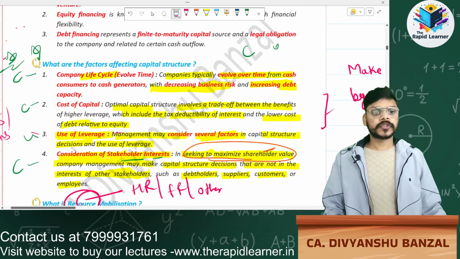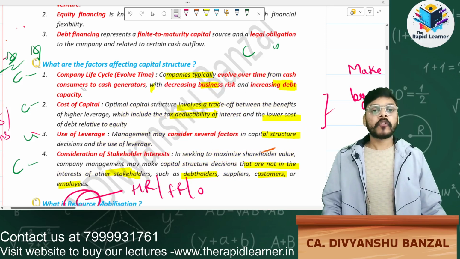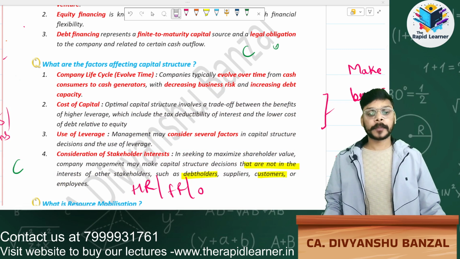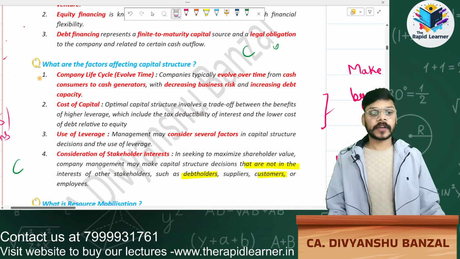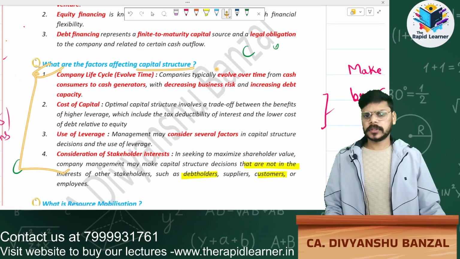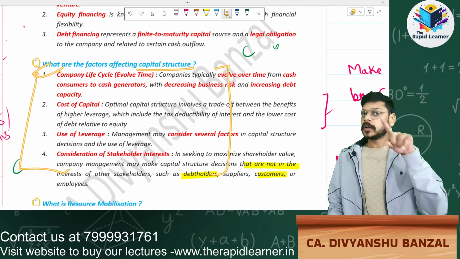Now next question: what are the factors affecting capital structuring? This MCQ is also given in the study material.